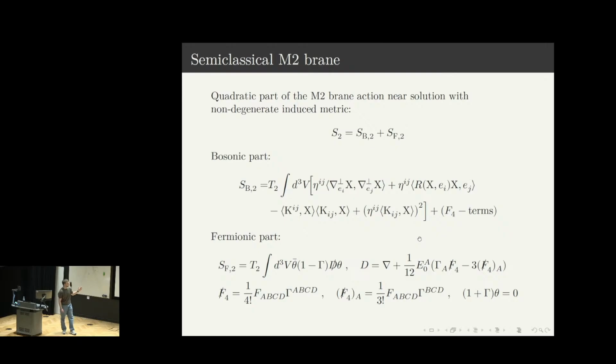The fermionic part can be written like that, where the derivative is just the pullback of the 11D Killing spinor derivative, and here gamma appears just as a result of kappa symmetry at the quadratic order. A convenient choice to fix this kappa symmetry is to set gamma theta to minus theta.